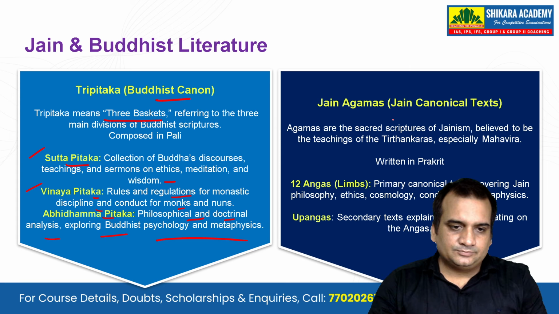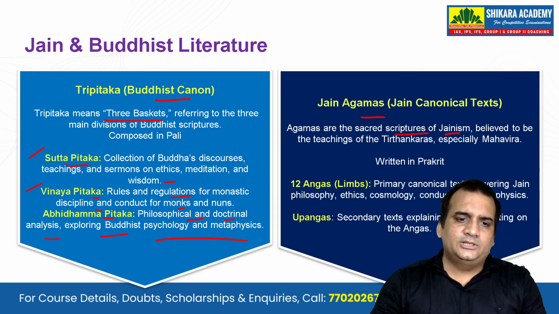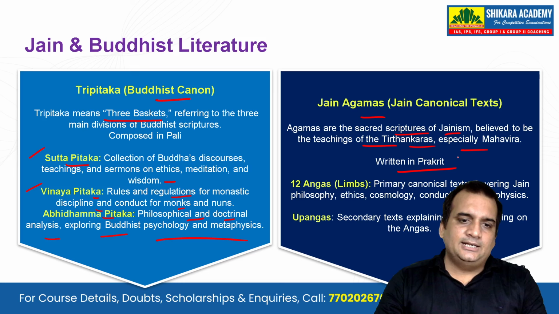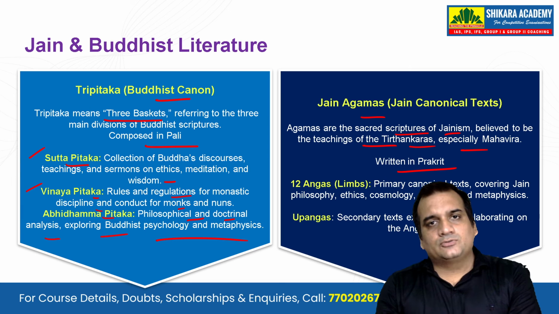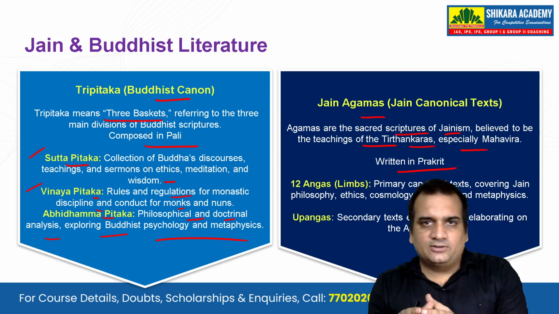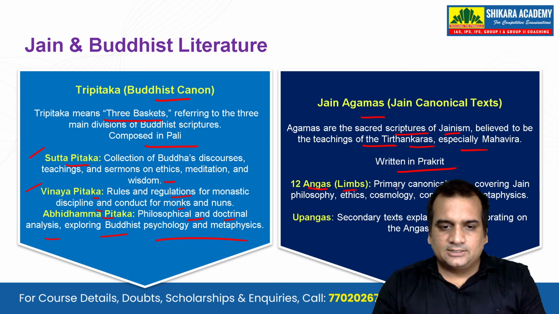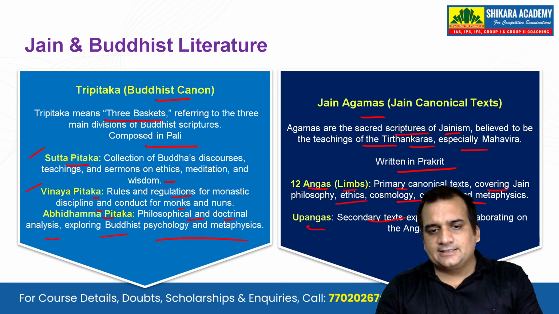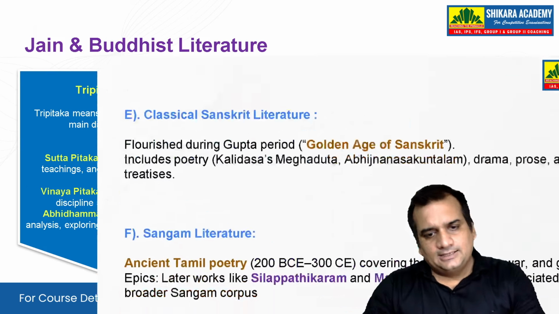Now, Jain Agamas. What are these? Agamas are the sacred scriptures of Jainism, believed to be the teachings of Tirthankaras, especially Mahavira. It is written in which language? It is written in Prakrit. And the Buddhist texts are composed in Pali. These two languages were the official languages, if you can say, of the Buddhists and the Jains respectively. The Angas, that is the limbs, are the primary canonical texts covering Jain philosophy, ethics, cosmology, conduct, and metaphysics. And the Upangas are the secondary texts explaining and elaborating on the Angas.